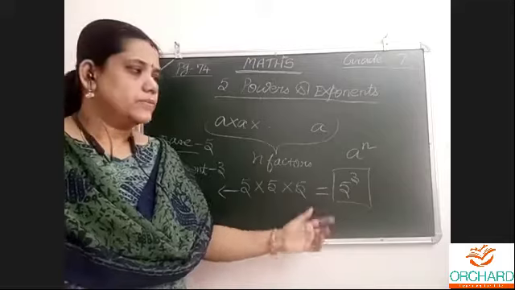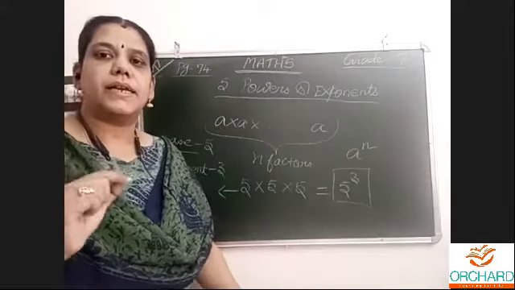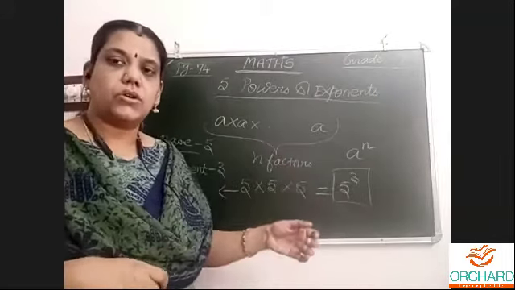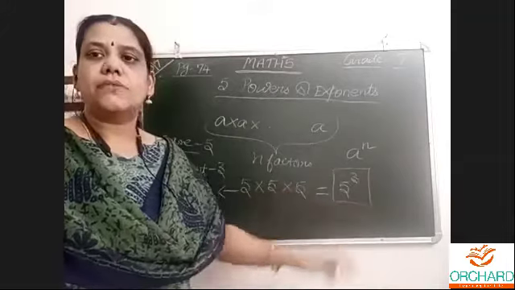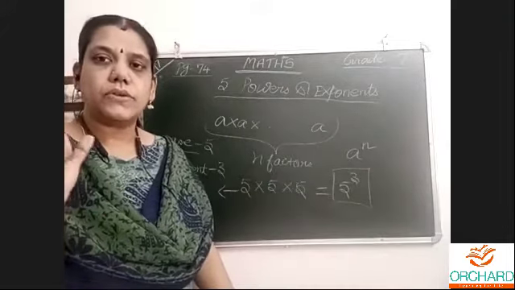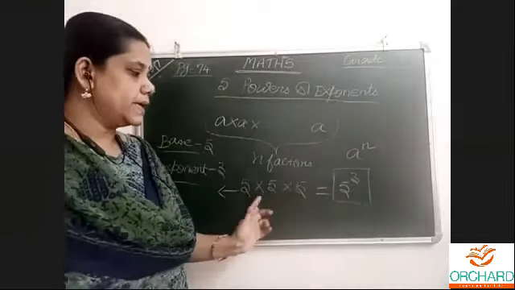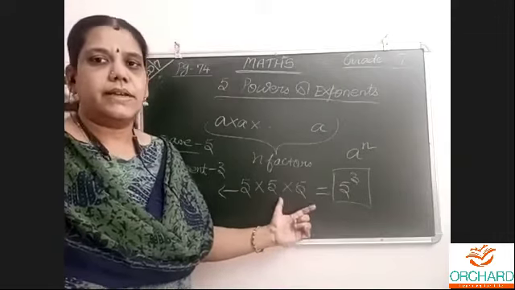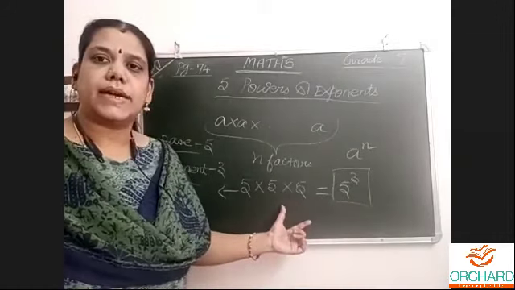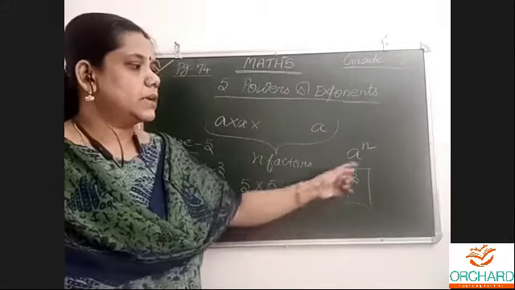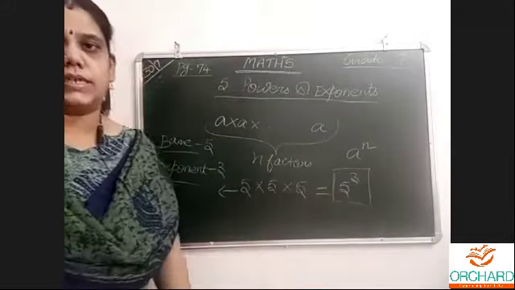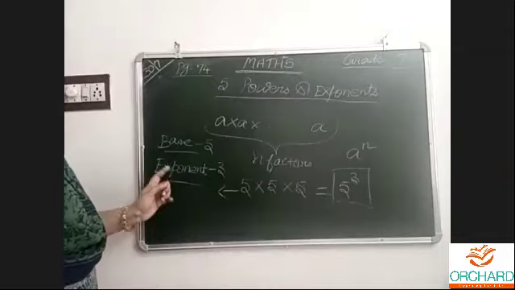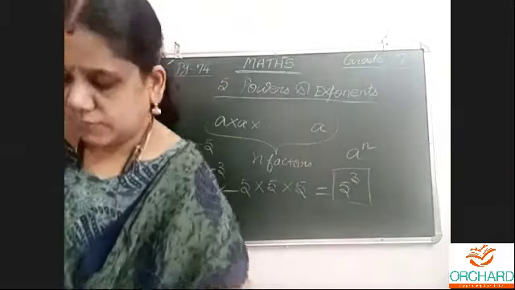The question will be, simplify and express in the form of exponential notation. If we say so, you have to bring it in this form. If we ask to find the value, then you have to multiply and write: 5 5s are 25, 25 5s are 125. When you write it in numbers, as an integer, it is called the value. This one is called an exponential notation, where 5 is the base and 3 is the power. Power means the exponent.